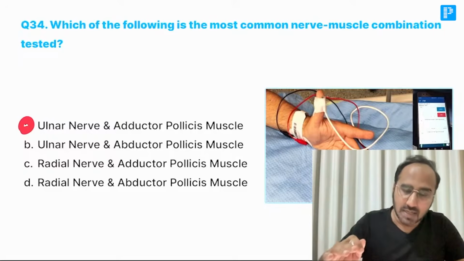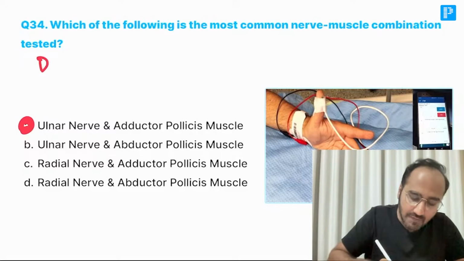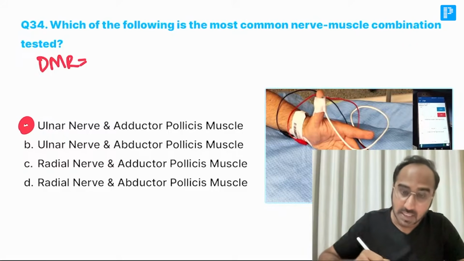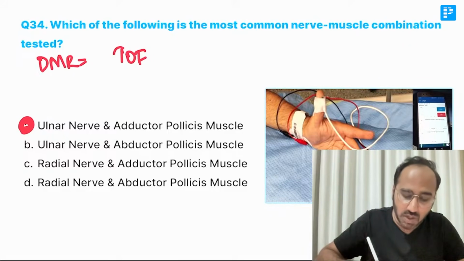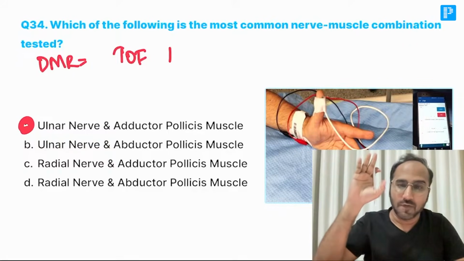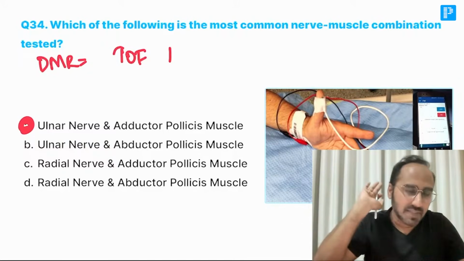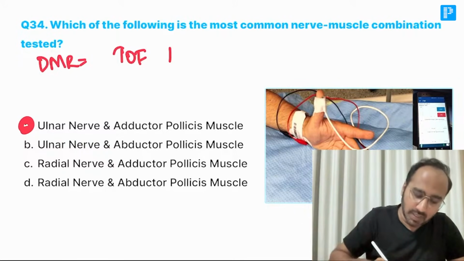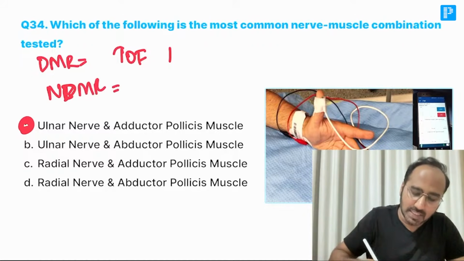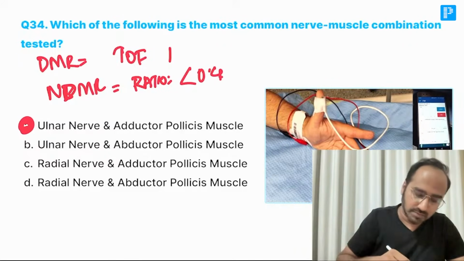Remember, if the patient is under the effect of depolarizing muscle relaxant, you will see a train of 4 ratio of 1. Why? Because all 4 twitches are reduced with equal intensity, reduced height could be seen. Whereas in the case of non-depolarizing muscle relaxant, the train of 4 ratio is how much, guys? It is less than 0.4.